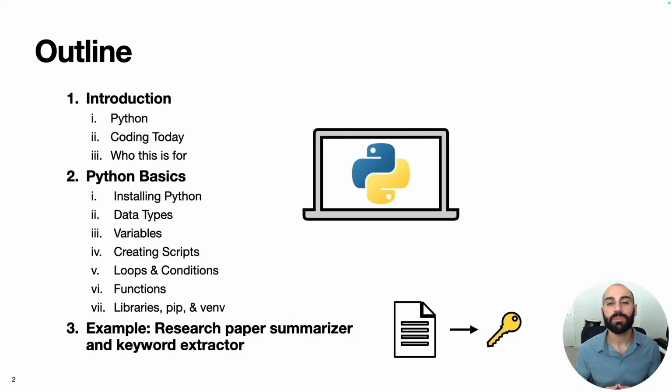This video is going to be broken up into three main sections. First, I'm going to start with a high-level introduction of Python and who this video is made for. Second, I'm going to walk through the fundamentals and basics of Python. And then finally, I'm going to share an example AI project showing how we can use Python to create a research paper summarizer and keyword extractor.